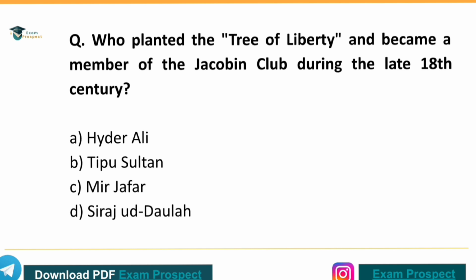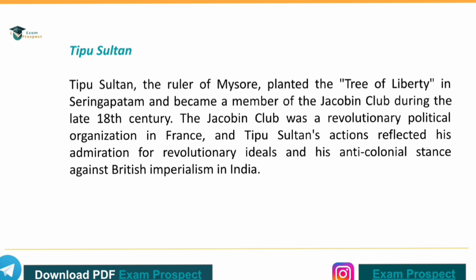Next question. Who planted the Tree of Liberty and became a member of the Jacobin Club during the late 18th century? And the correct answer is option B, Tipu Sultan.